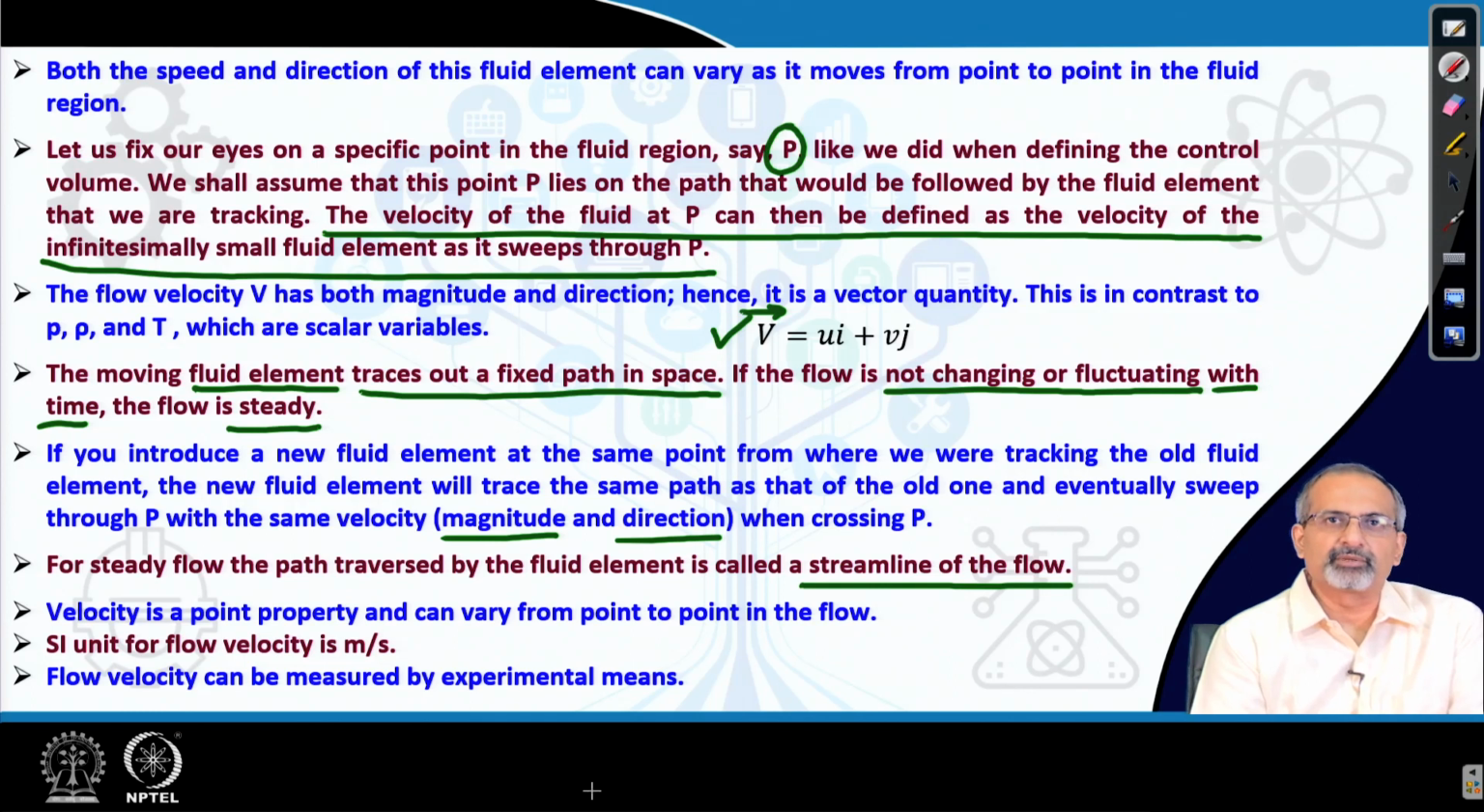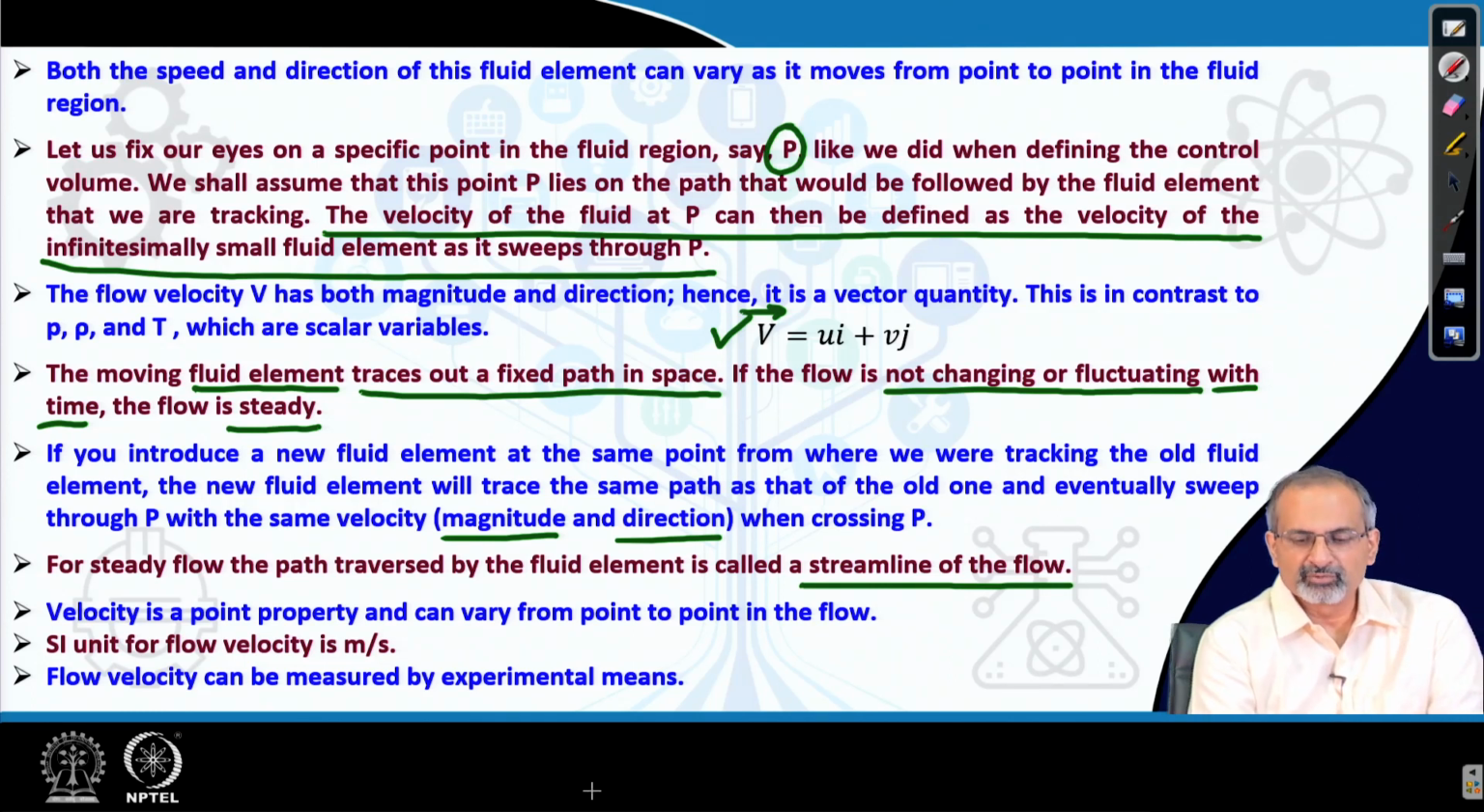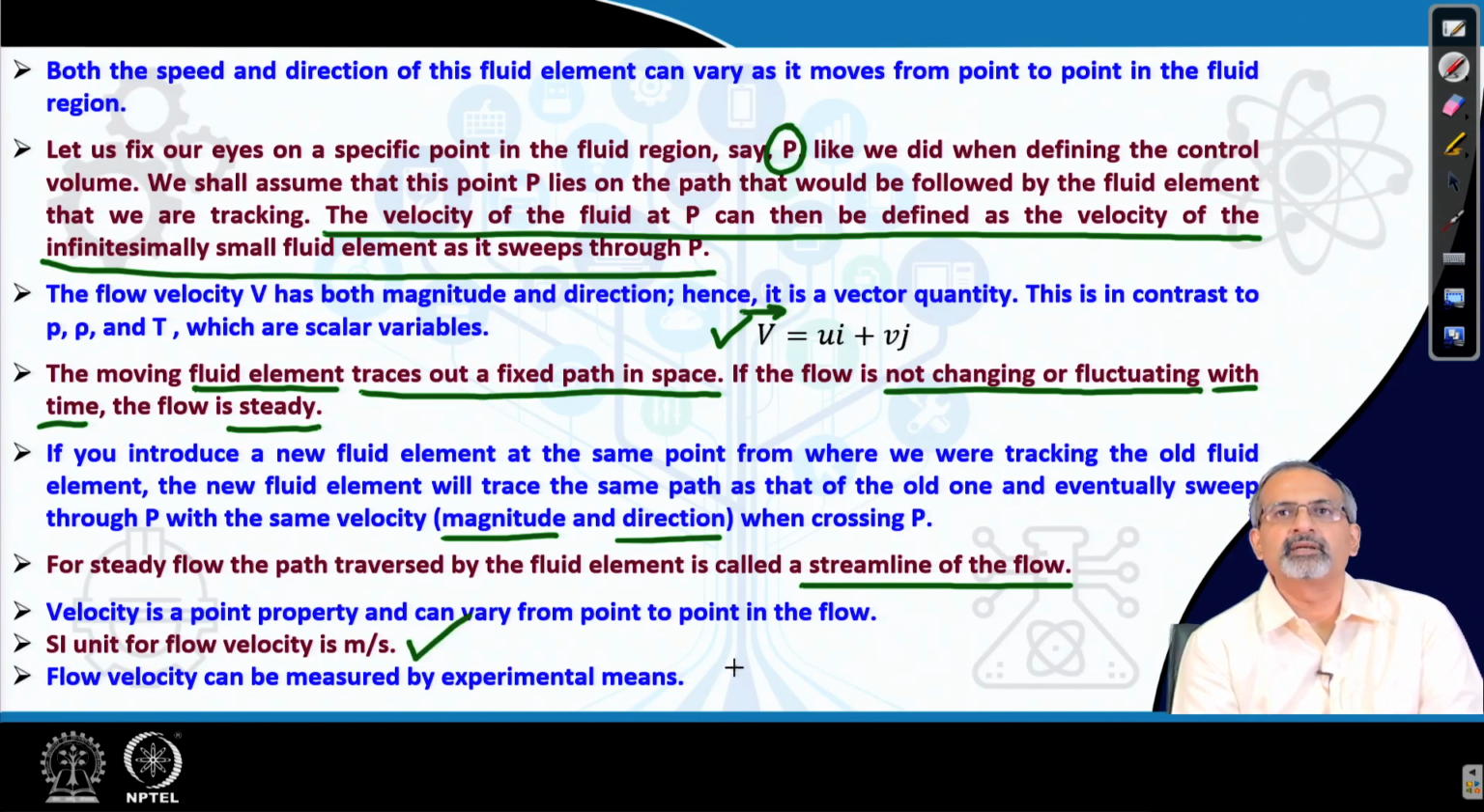Velocity is a point property. It can vary from point to point in the flow. Its SI unit is meters per second, and it can be measured by experimental means.